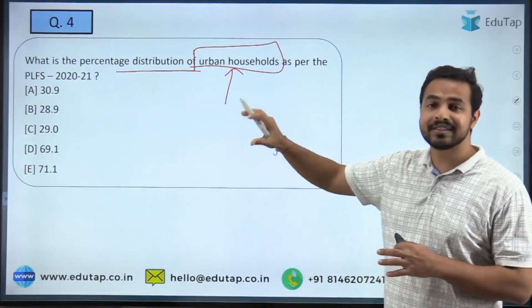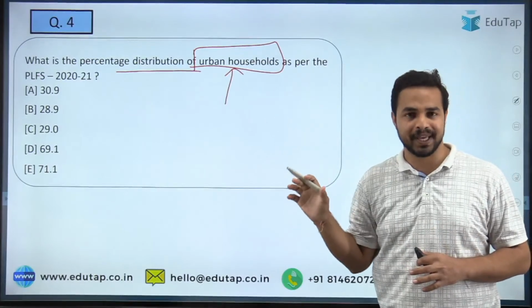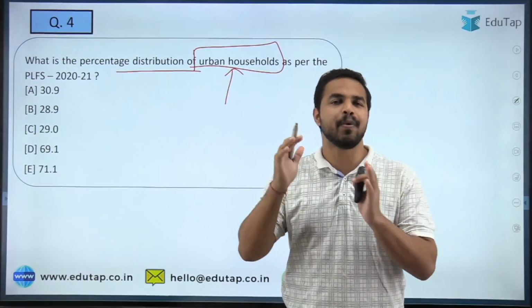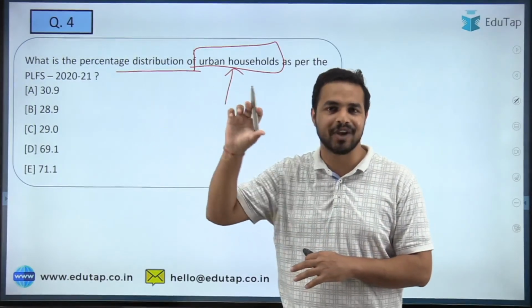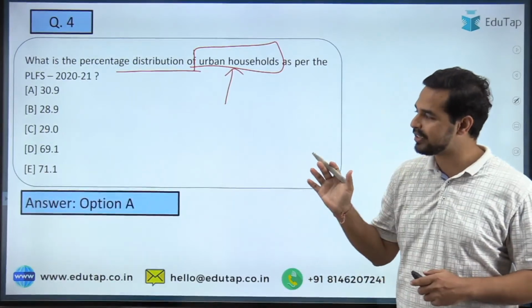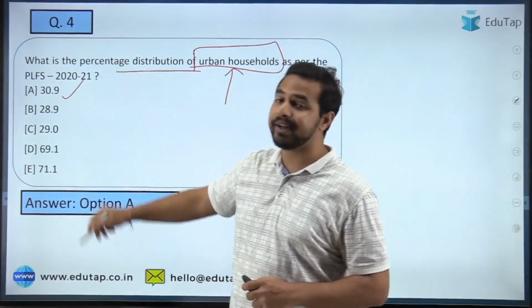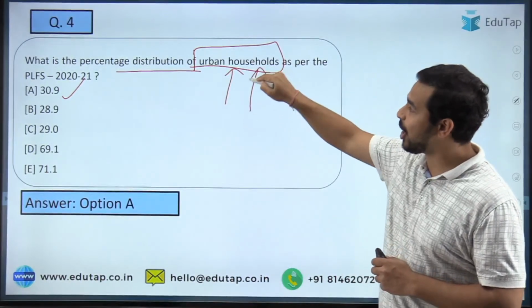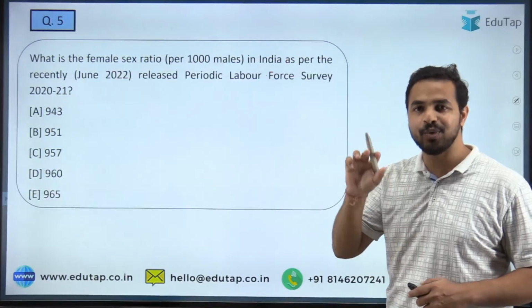These are the questions that are really very important from the PLFS report, and that is why we are covering all such questions, all the important questions on the important dimensions, today from the PLFS. Do not worry about it. The right answer is 30.9. So 30.9 is the percentage distribution of urban households as per the PLFS 2020-2021.